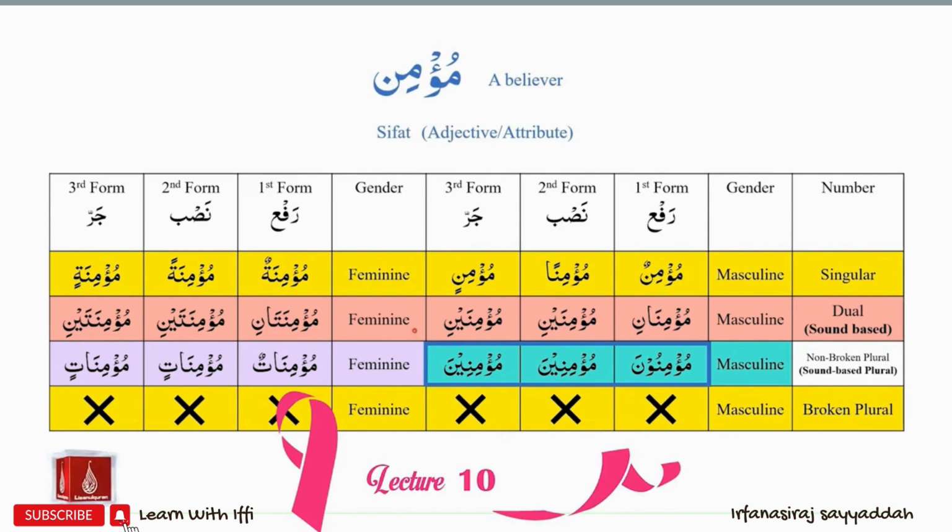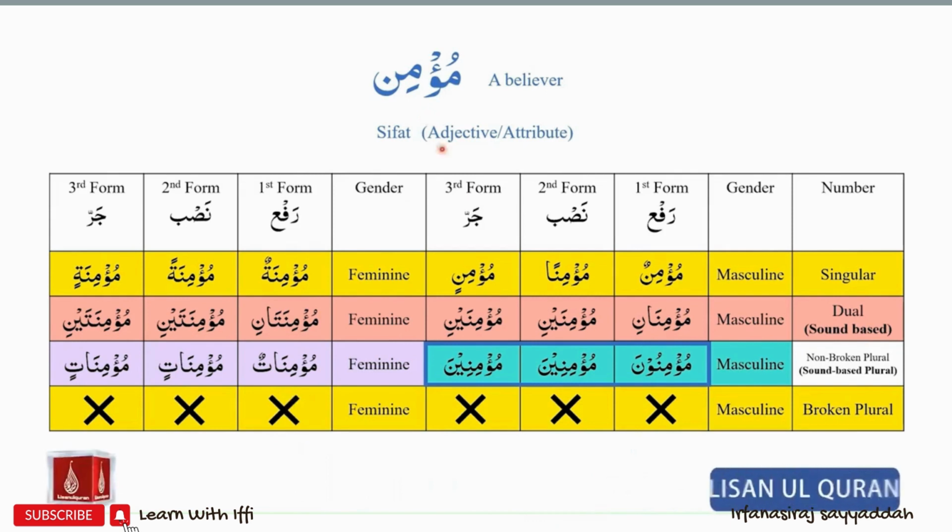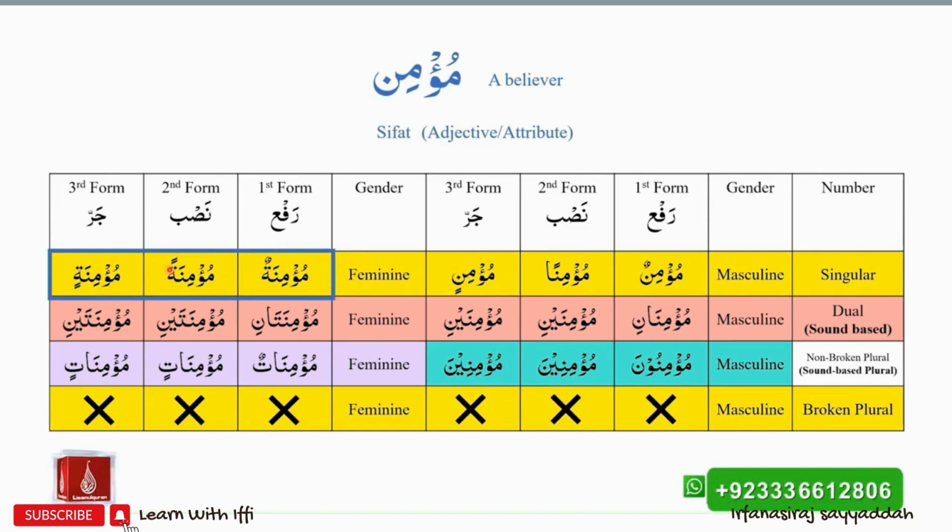Now let's move to the feminine side. The feminine version of mu'min is mu'mina. So for singular feminine asma, we will have mu'minatun, mu'minatan, mu'minatin. Please notice that at the end of mu'minatan, we do not need to add an alif at the end of the ism because of the presence of the round ta at the end of the ism.